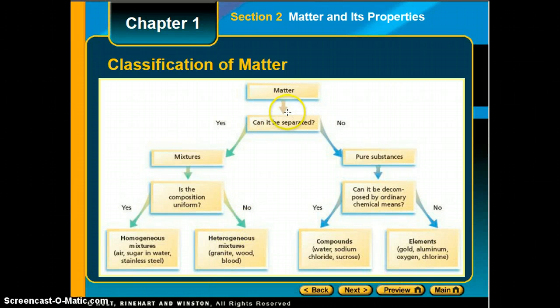So remember, if it can be separated physically, it's a mixture. If not, it's a pure substance. If a pure substance can be separated chemically, it's a compound, and if not, it's an element. As for mixtures, homogeneous look the same throughout, and heterogeneous look different depending on the components.